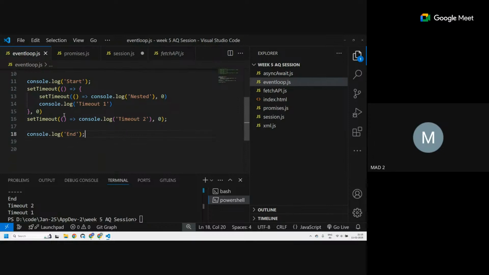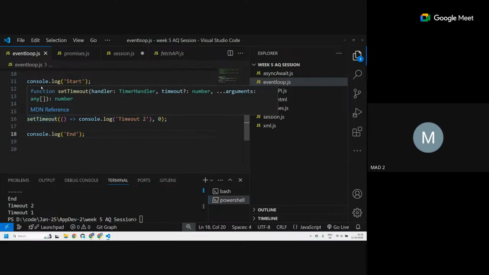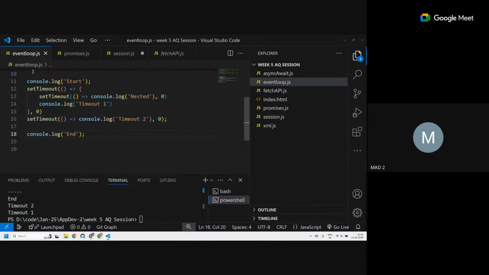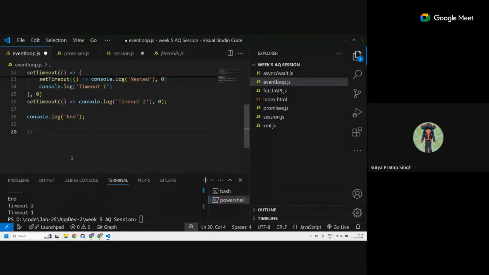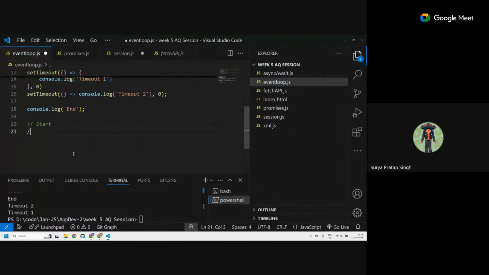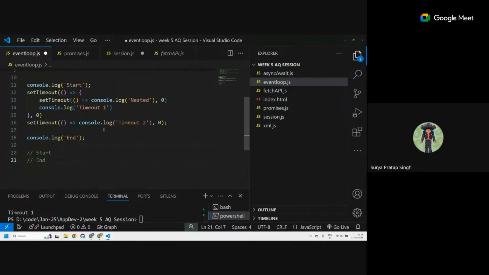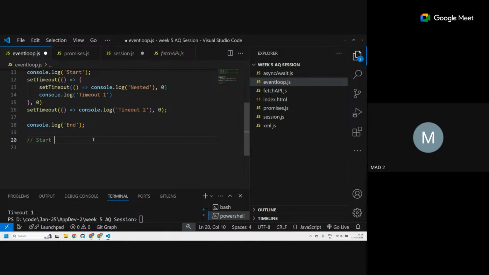Okay, so this is the next question over here. Let's see. What are the synchronous code over here? When we go from top to bottom, what happens? It will print start, then end. After that, it will print timeout 1 and timeout 2 and nested. So you're saying timeout 1, timeout 2, start, end. Timeout 1, timeout 2, then nested.